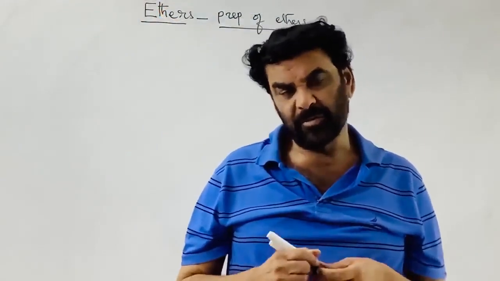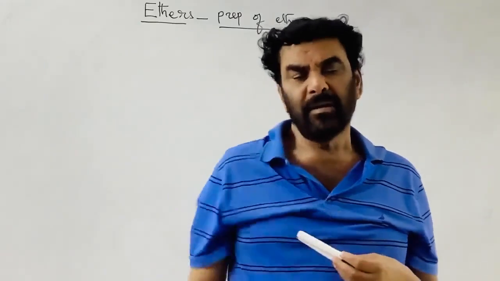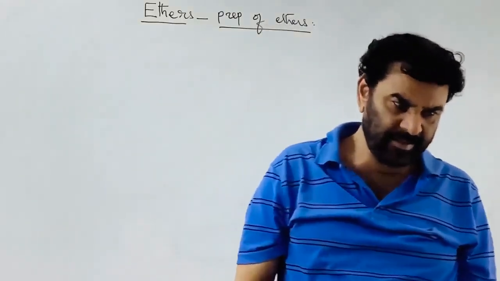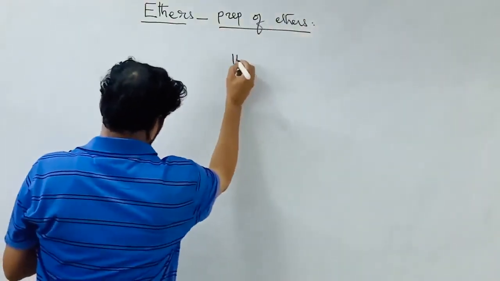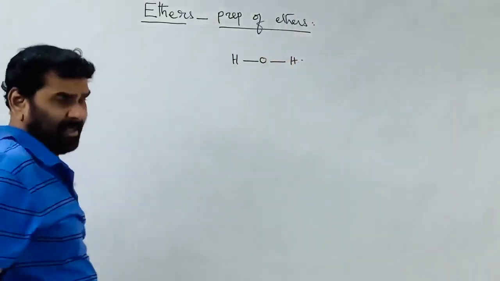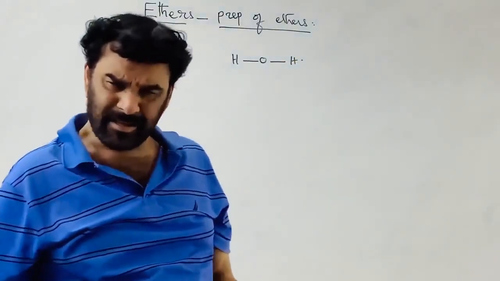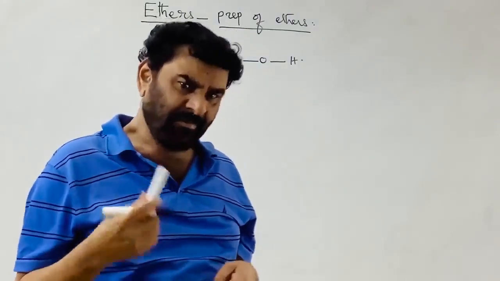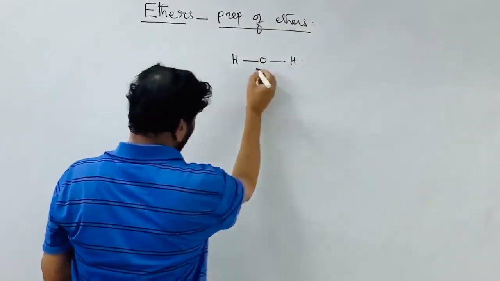Discuss the preparatory procedures of the ethers. Then after this, the next topic is the properties of the ethers. See, this is water. The alcohols and the ethers are the derivatives of water. Here there are two hydrogens.